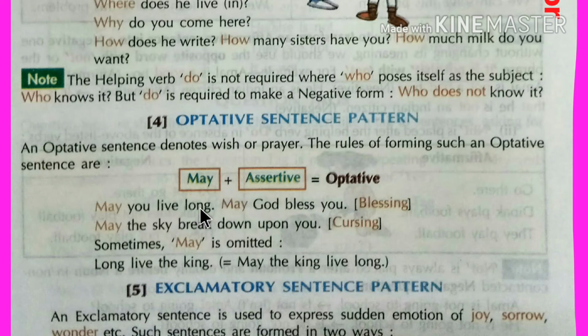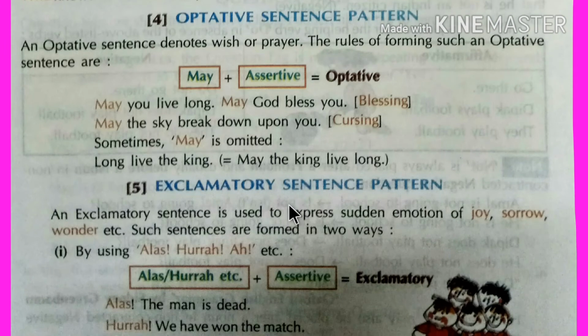You live long, this is assertive. Just to make it an optative sentence, you have to use may. May you live long, may God bless you, may the sky break down upon you. Here may is omitted: Long live the king. May the king live long.